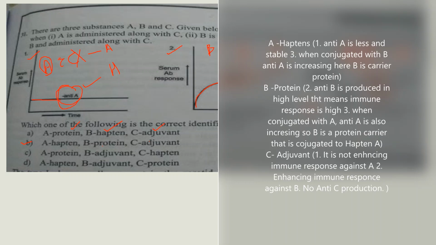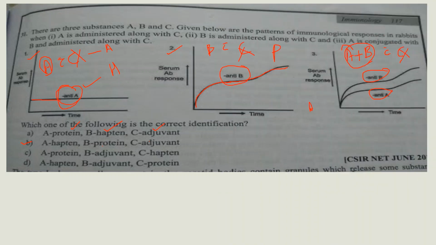Haptens are not immunogenic. If conjugated with protein, they become immunogenic, and adjuvant will not change a hapten into an immunogen. It will not enhance the immune response against haptens if injected into the host along with adjuvant. So option B is correct: A hapten, B protein, C adjuvant.